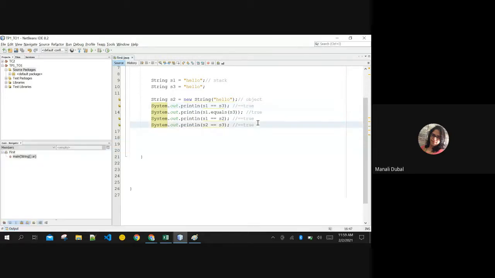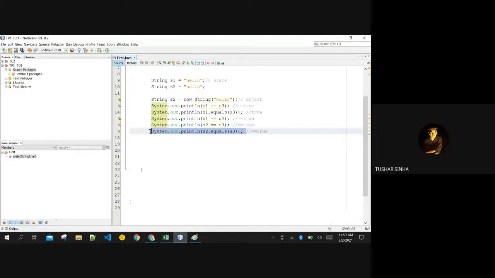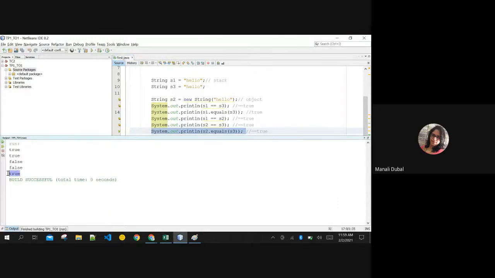But now if I want to take the content of both objects, S2 dot equals the content of S3. I'm taking the content of hello and hello. Do you think what this will print? Can you tell me? True, ma'am. True, right? Because yes, it is checking the content. The last will be true. Are you getting?